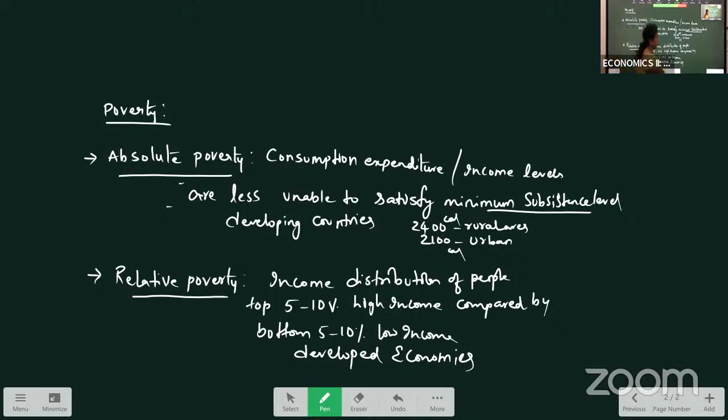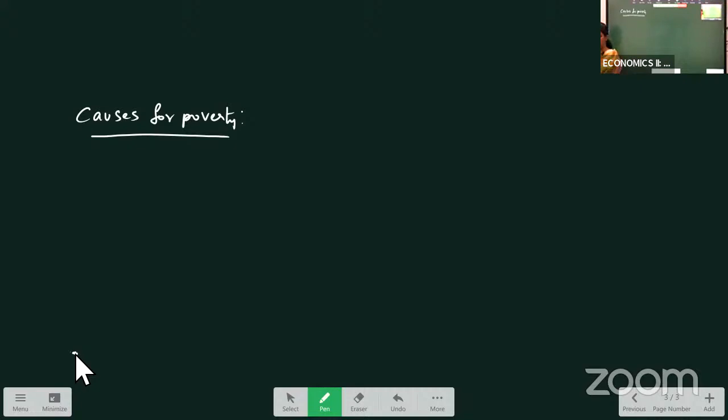Now, next we are going to discuss one more question. Those will be coming for 2 marks, and now we will study what are the causes of poverty. This question you may get for 10 marks or for 5 marks, right? So that's why it is an important concept we will discuss here.